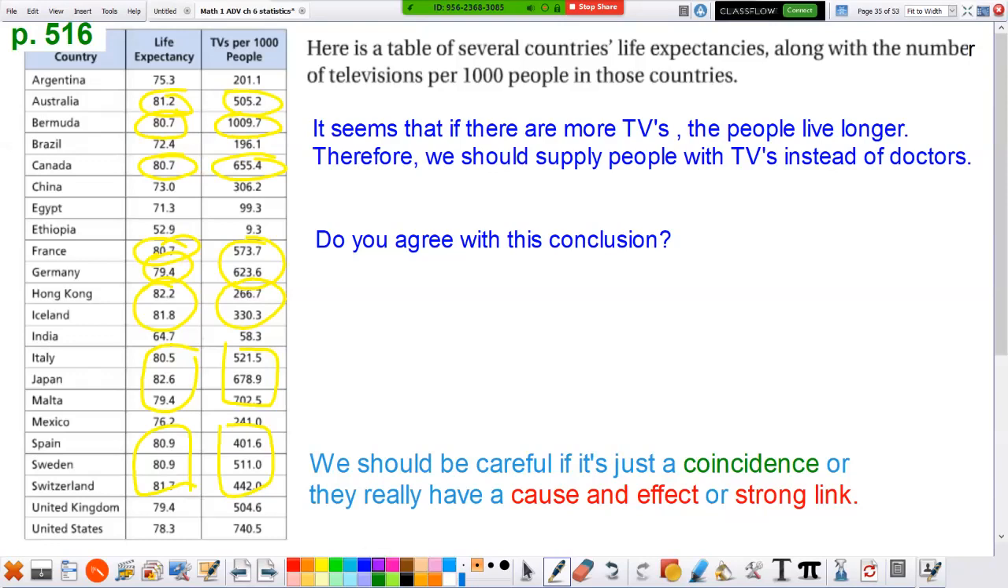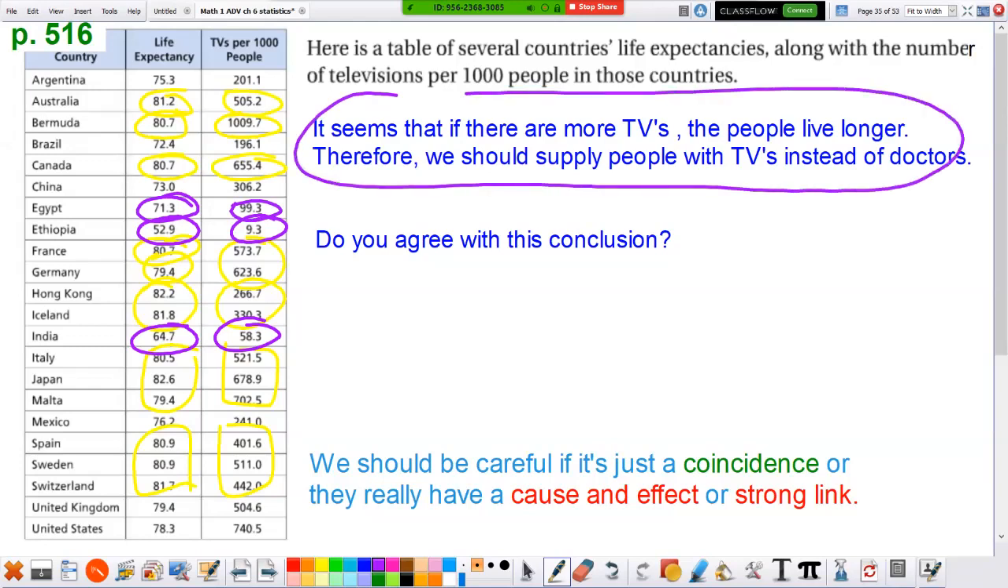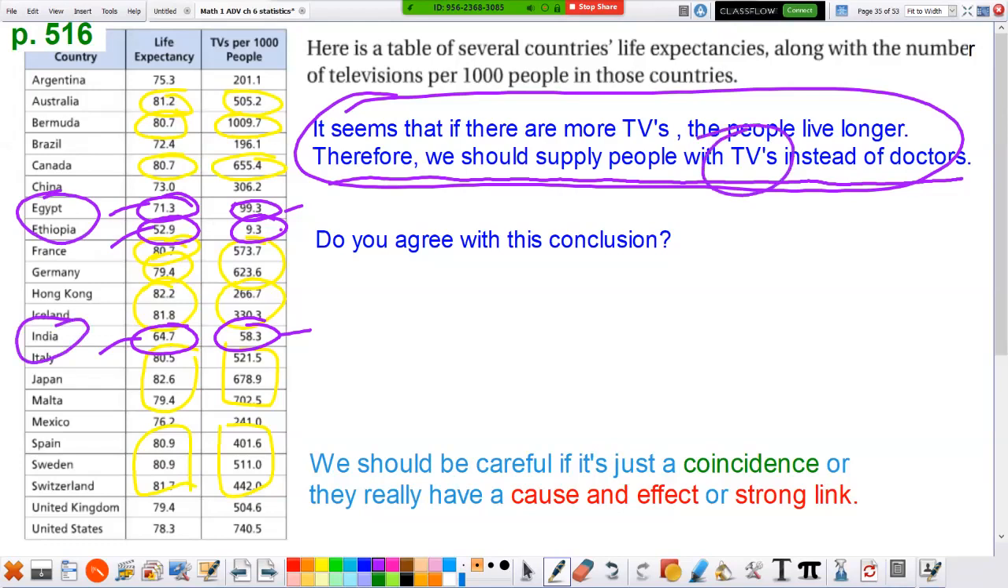Let's find the countries where they don't live long. Oh my God, Ethiopia. Well, they only have 9 TVs. And India, 64. Well, they only have 58 TVs. And Egypt, 71, 99 TVs. It seems that if there are more TVs, the people live longer. Countries without many TVs, they don't live that long. Therefore, we should supply people with TVs instead of doctors. So I know how we're going to help the people in these countries live longer. We're going to send them TVs. They don't need more doctors.